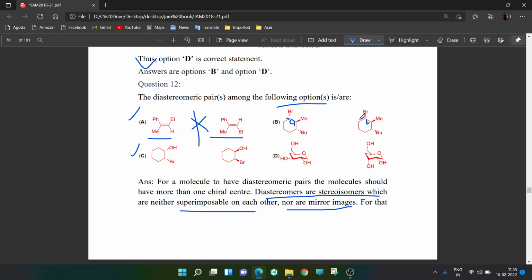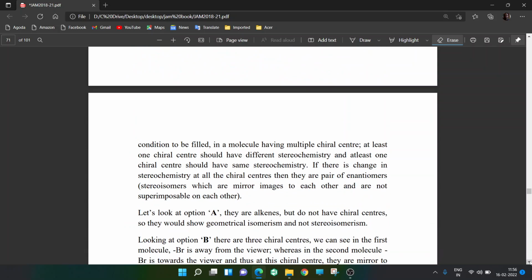So this part is superimposable, this part is a mirror image, and this part is again superimposable. These two parts will superimpose over each other, but this part will not be superimposable because they are mirror images. So they both are diastereomers, because we define diastereomers as stereoisomers which are non-superimposable, non-mirror images. Let us see if I have done more operations down.